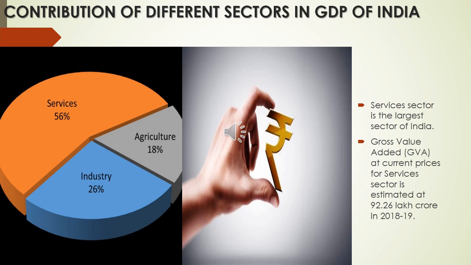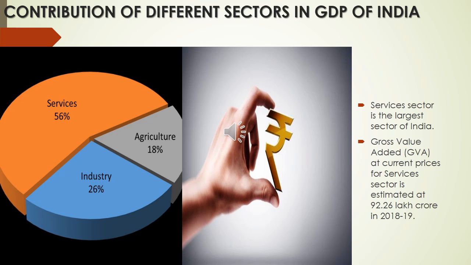Most of the people in India, more than half, practice agriculture. But even though half of them practice agriculture, the contribution of the agriculture sector to the Indian economy, to the GDP, is very low compared to the service sector and the industrial sector. The service sector contributes more to GDP. The service sector is the largest sector of India. Gross value added.